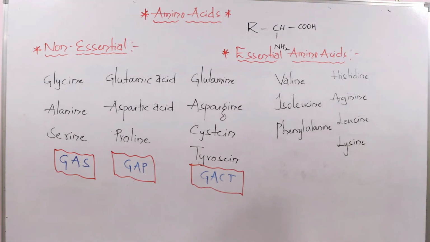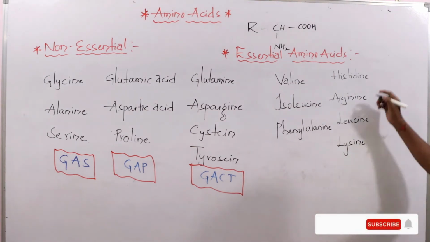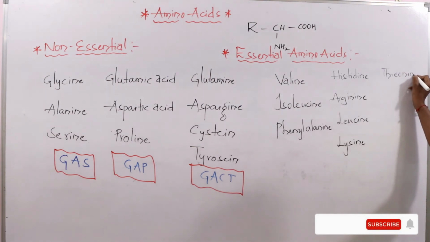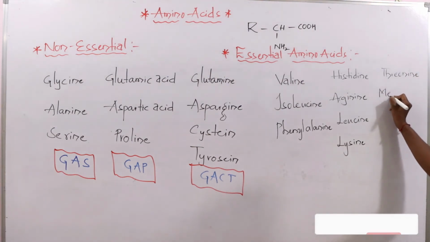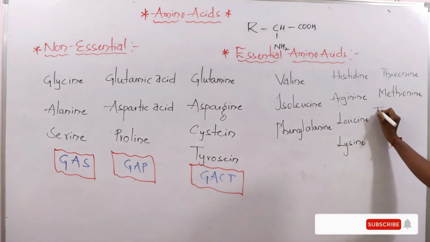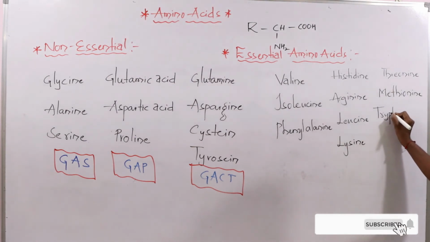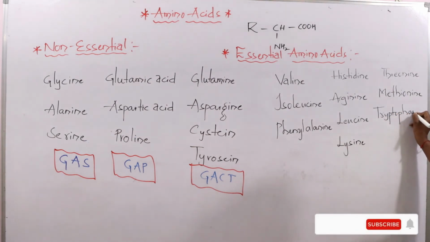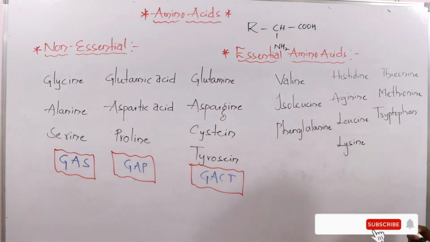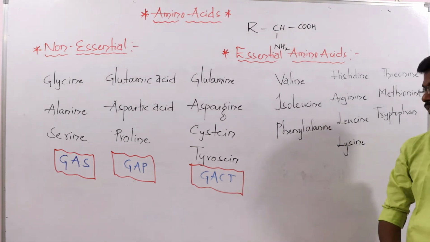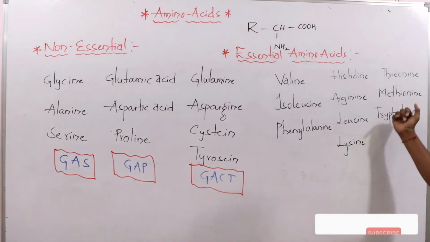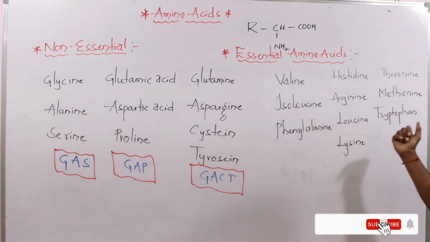Then threonine, methionine, tryptophan. So these 10 come under essential amino acids: valine, isoleucine, phenylalanine, histidine, arginine, leucine, lysine, threonine, methionine, tryptophan.